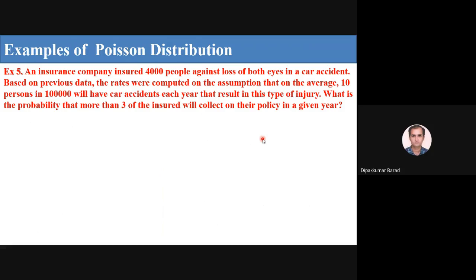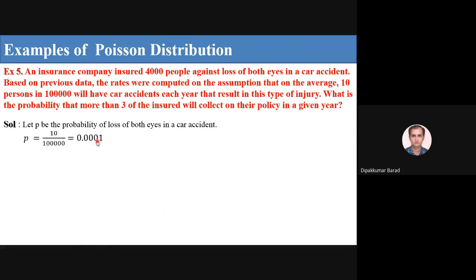So here we have n as a large number, and P, the probability of loss of both eyes in a car accident. So P is equal to 10 upon 1 lakh, since we are given 10 persons out of 1 lakh who lost both eyes in a car accident. So I get the probability as 0.0001.